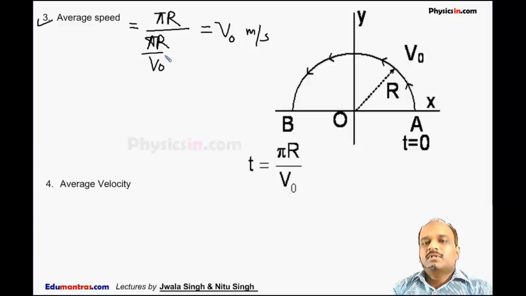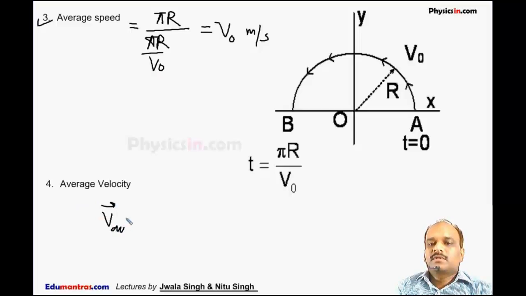Average speed is the total distance traveled divided by total time taken. The next heading is average velocity. As we know, average velocity is defined as v average, which is equal to the total displacement divided by time.